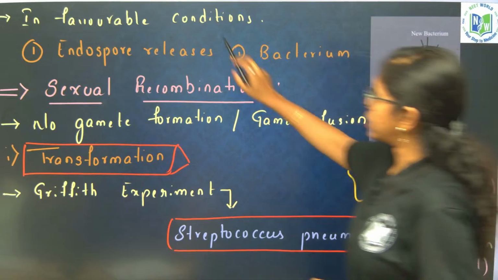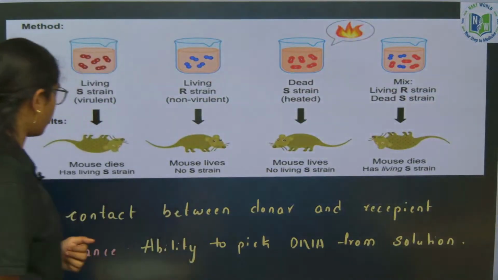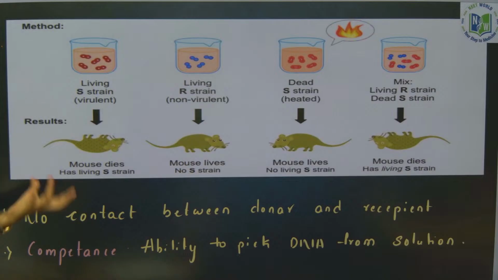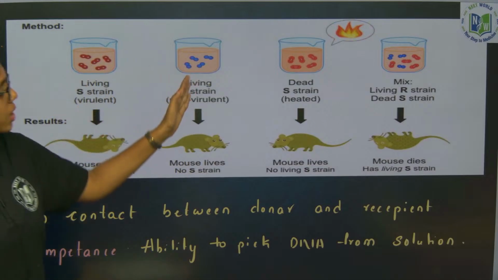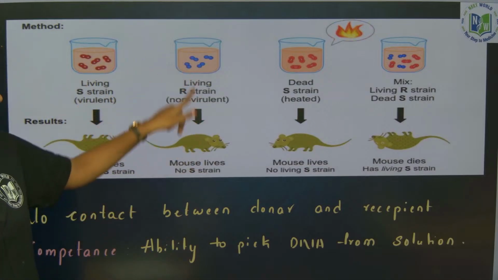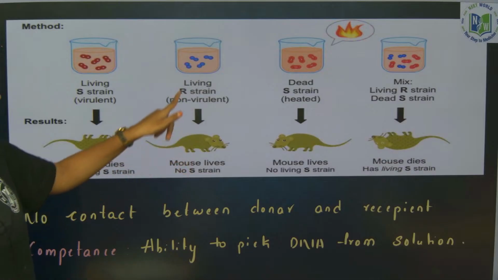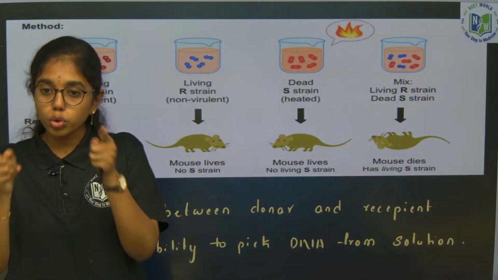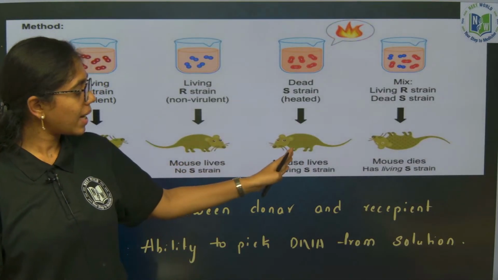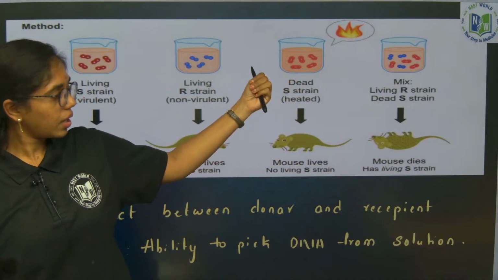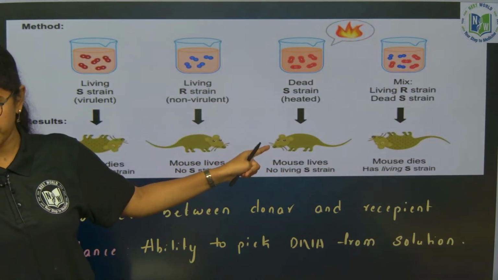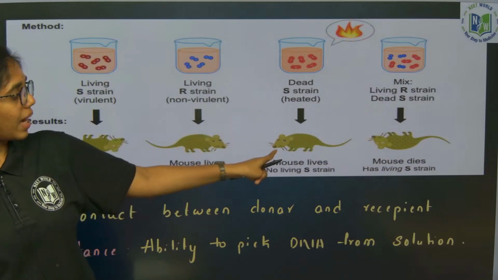Now look at the experiment. First, the mouse is injected with living virulent S strain. As the S strain can survive happily in the host, the mouse will die. Second, when the R strain is injected, it will die because of the action of the host immune system. Next is heat-killed S strain. When the S strain is heated, the outer smooth coat is damaged, so the mouse stays alive.